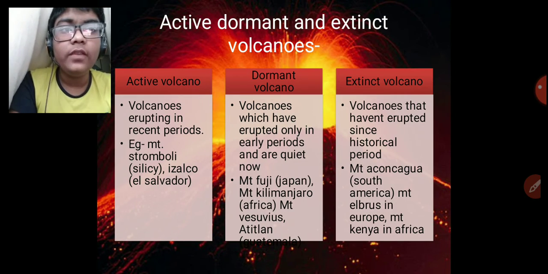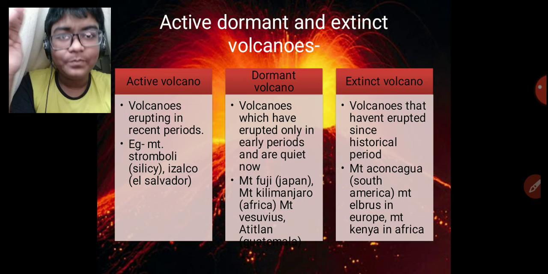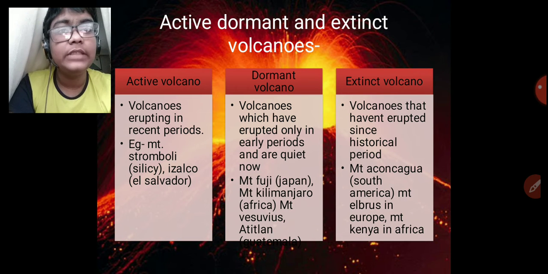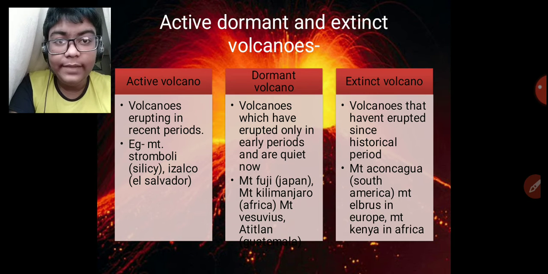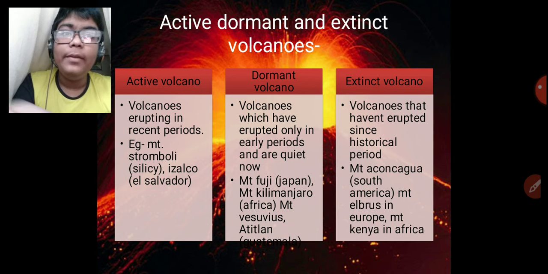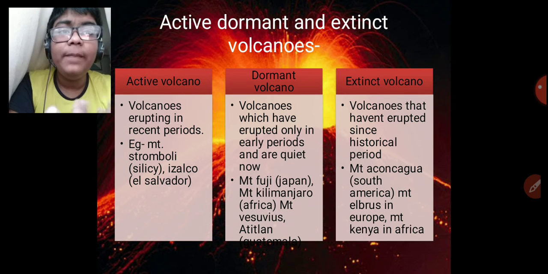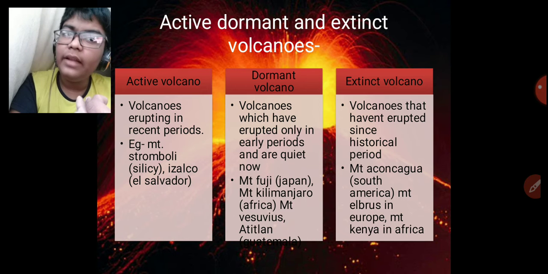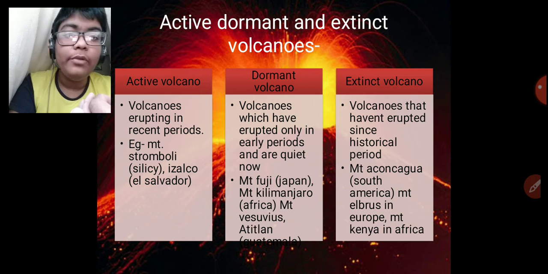So on the basis of their activity, there are three types of volcanoes: active volcanoes, dormant volcanoes, and extinct volcanoes. Active volcanoes are the volcanoes which have erupted in the recent period, like Mount Stromboli in Sicily and Izalco in El Salvador. And dormant volcanoes are the volcanoes which erupted only in earlier periods and now are very quiet, like Mount Fuji in Japan, Mount Kilimanjaro in Africa, Mount Vesuvius, and